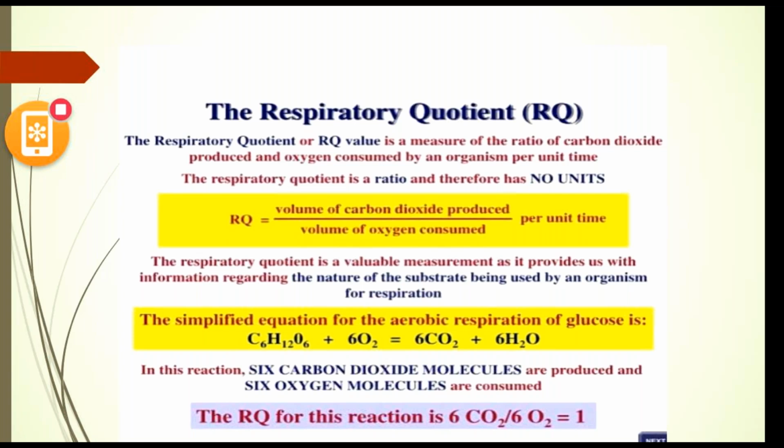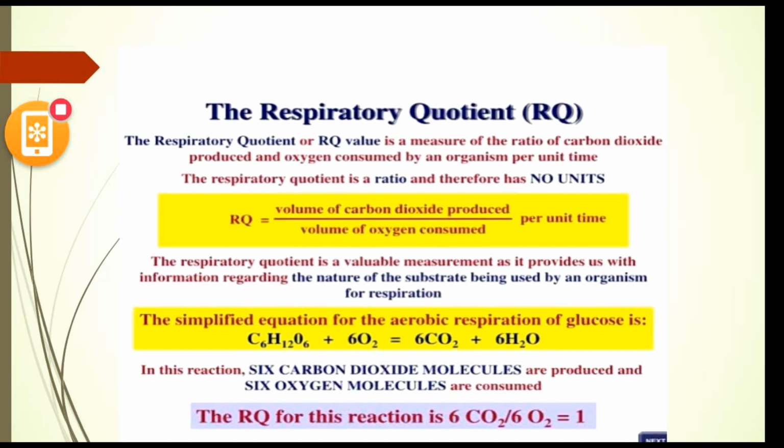If we take an example, sugar glucose, together with 6 moles of oxygen, we get 6 carbon dioxide plus water molecules. The quantity of oxygen we are utilizing and the carbon dioxide coming out is the same.